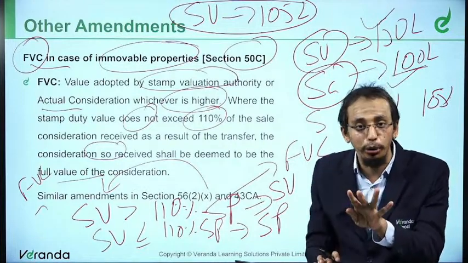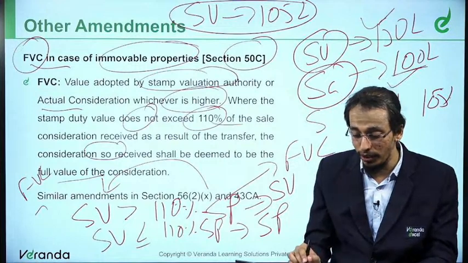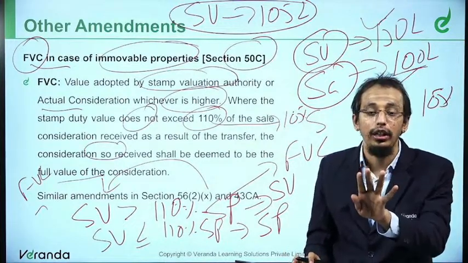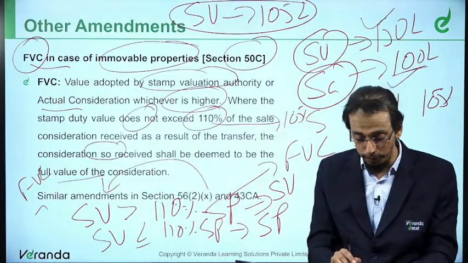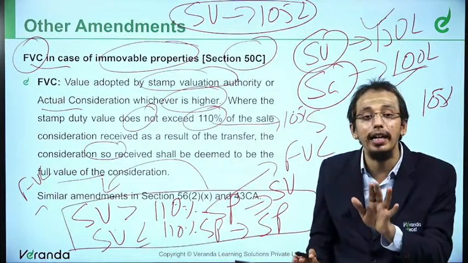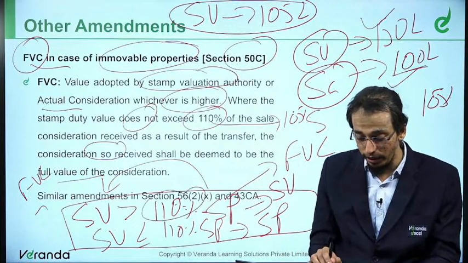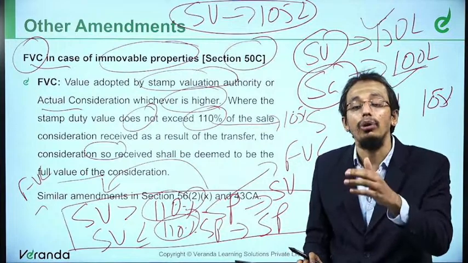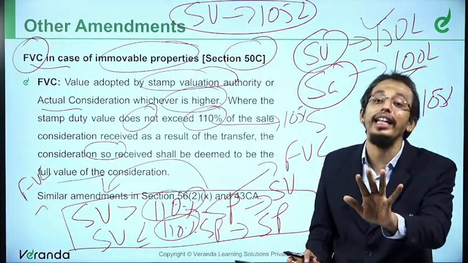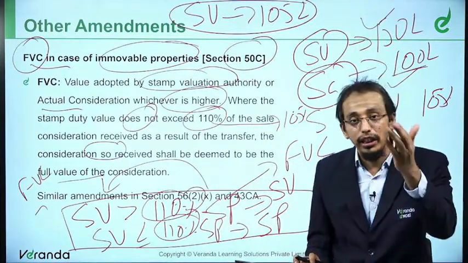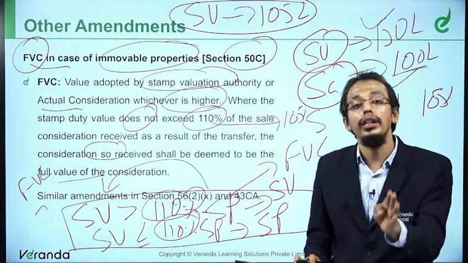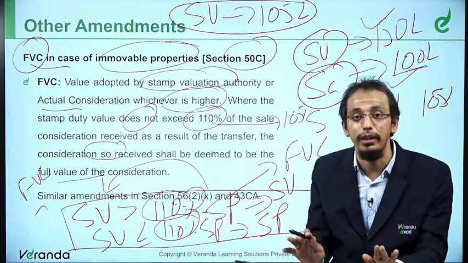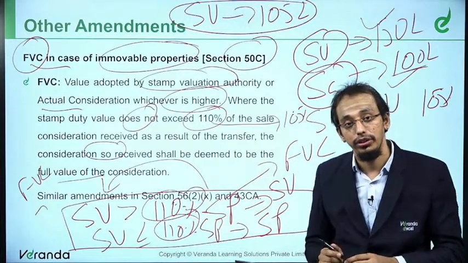This is not new, friends. Earlier it was 105%. Now the amendment is 110%. That's all. There is no change in this provision. The comparison is same. But instead of 105%, they have given extra leverage of 5%. Till last year it was stamp value with 105%. Now it is 110%. The comparison remains same, except there is a change in the numbers.